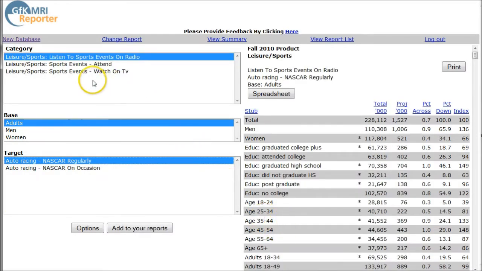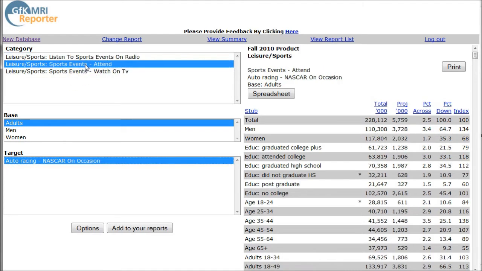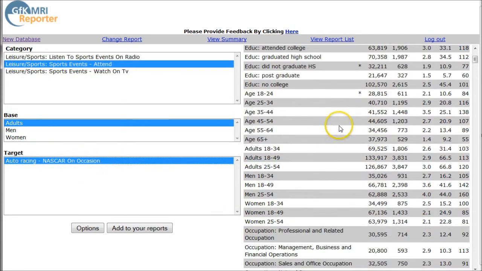And you see we get things such as listen to sports events on radio, sports events attend, or watch on TV. So let's look at sports events attend, and this gives us auto racing, people who attend NASCAR on occasion. And what we'll look at over here is the demographics on the right hand side.